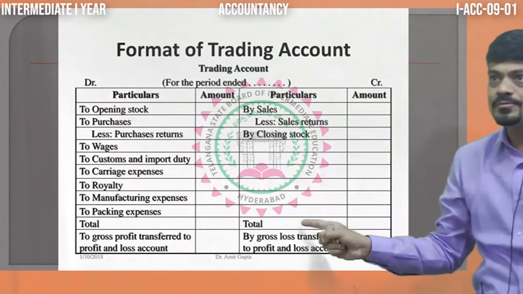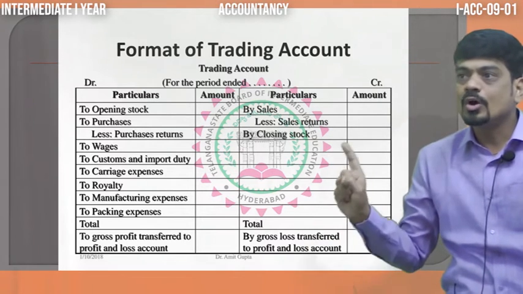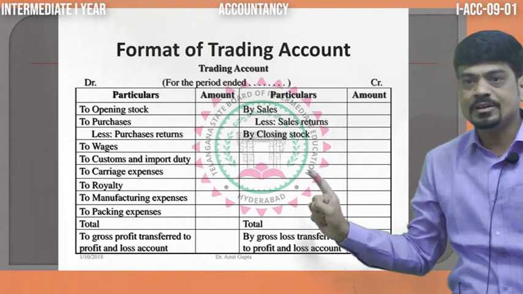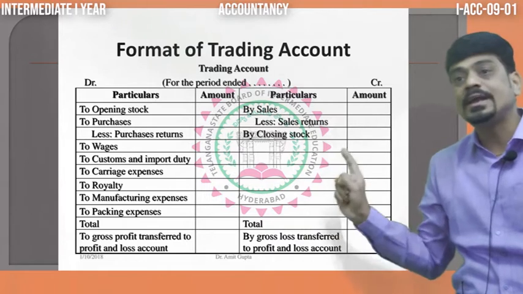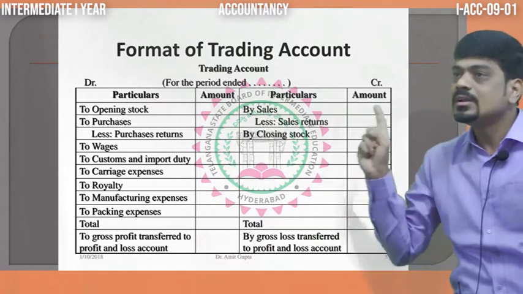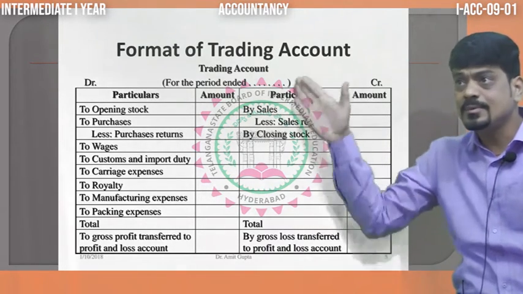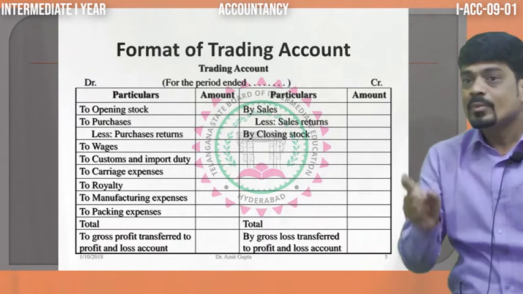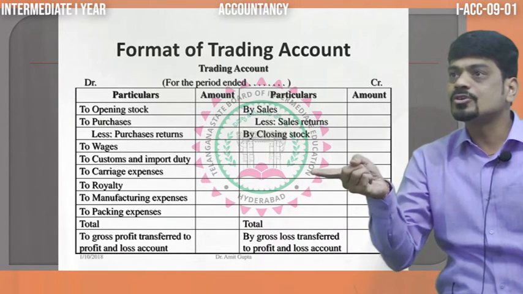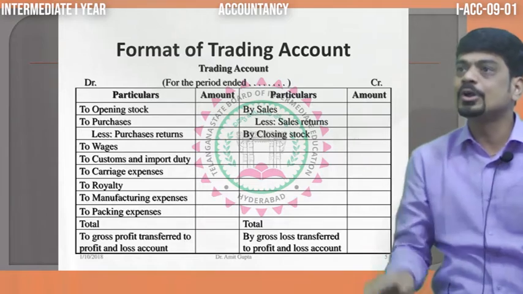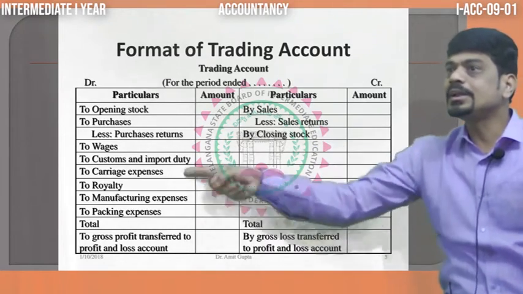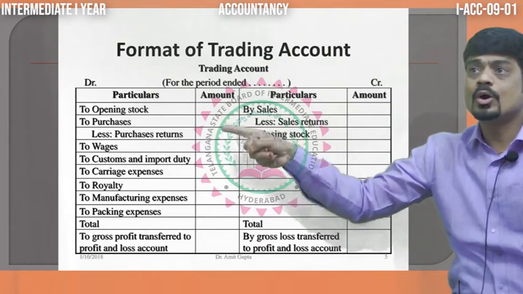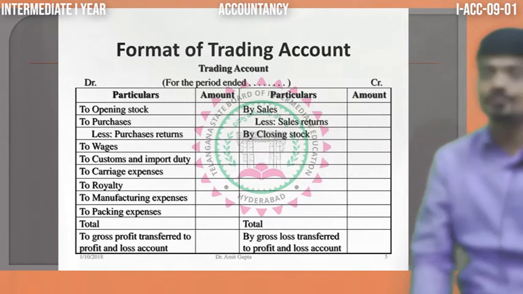Recall the formula: cost of goods sold is equal to opening stock plus purchases plus direct expenses minus closing stock, we said. Nothing but debit minus credit. In the similar pattern here also we did. And the second part we said, net sales minus cost of goods sold will give you gross profit or gross loss. That particular part, my dear, we have recorded or posted in the account form.